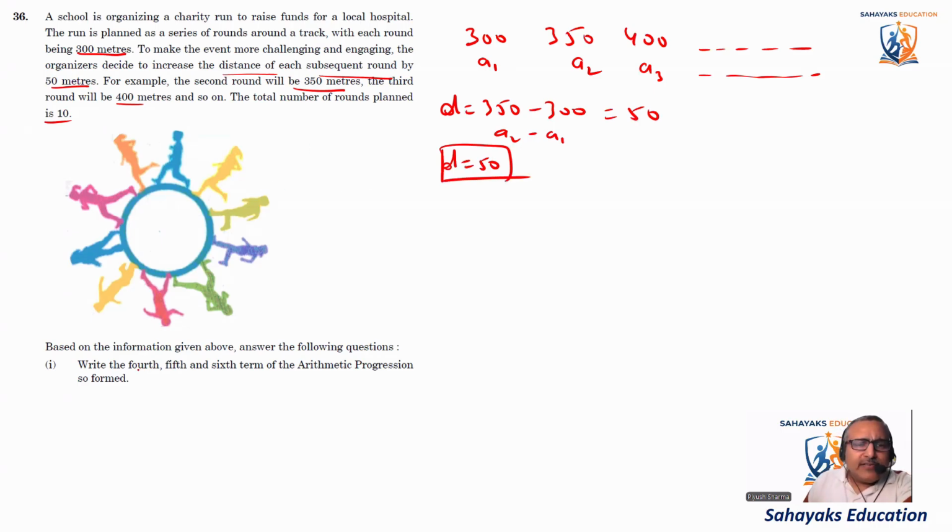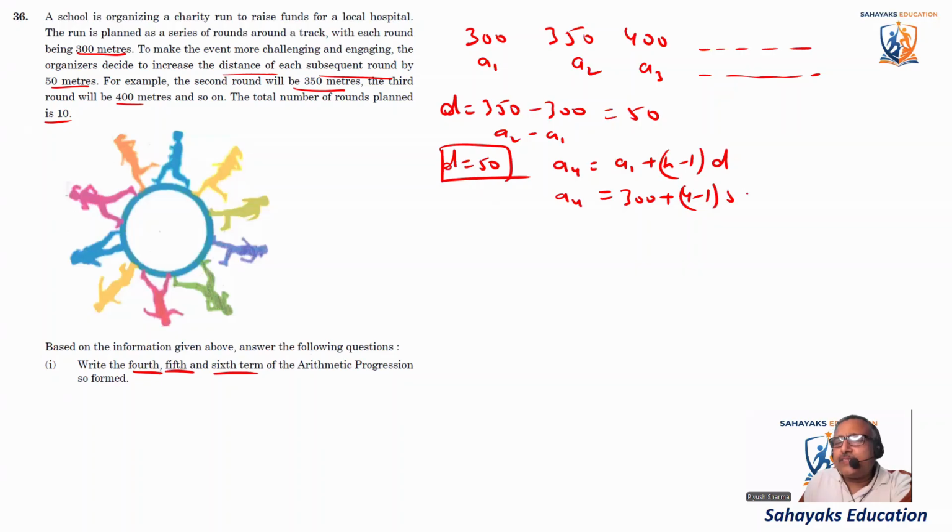Now we have to write the fourth, fifth, and sixth term. So we know that A4 is equal to A1 plus (n minus 1) into d. So A4 will be equal to A1, which is 300, plus (4 minus 1) into d. d is 50.